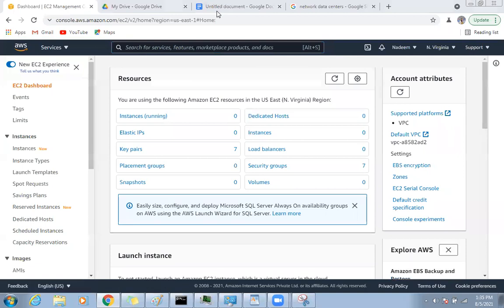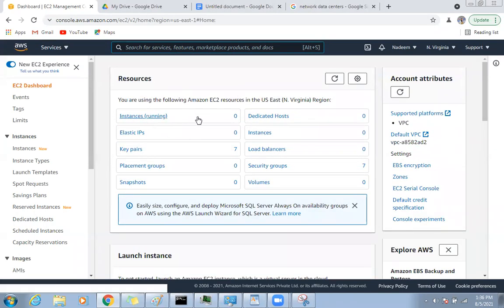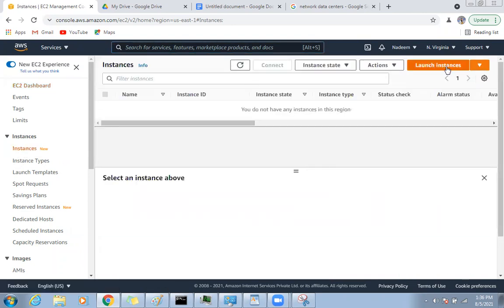So now, Nitika, how to create instance? Now see, I'm going to create 3 Microsoft instances in front of you. So how simple it is, you can see this, because these labs are going to repeat many times. So now what I will do, I will go to the EC2 instance. And if I go to the dashboard, here you will see there are no instances running, nothing is here. Okay, so I will go to instances and launch instances.